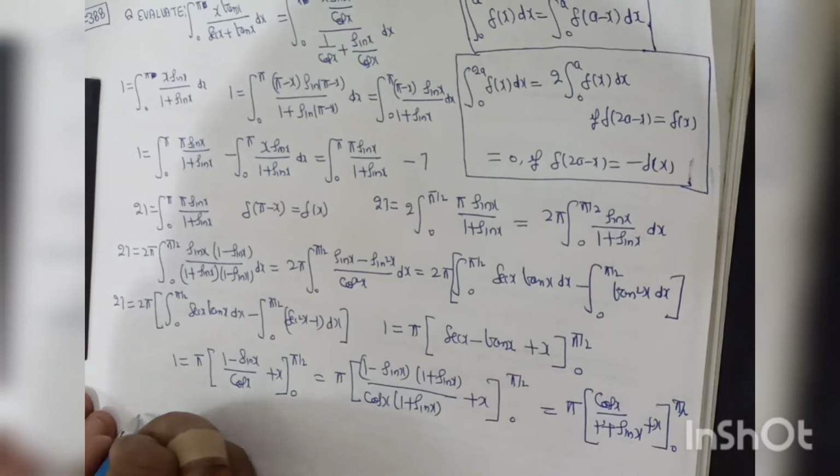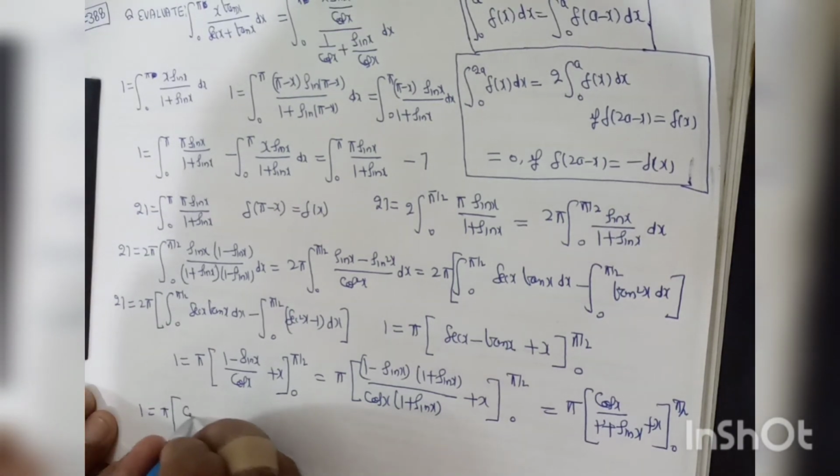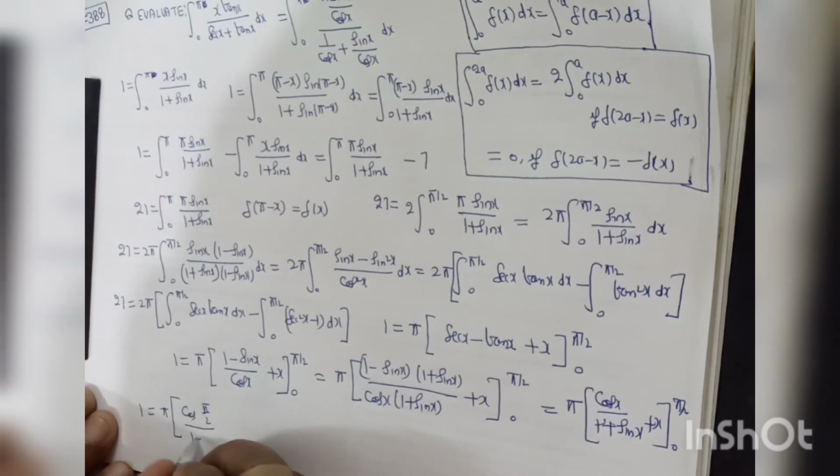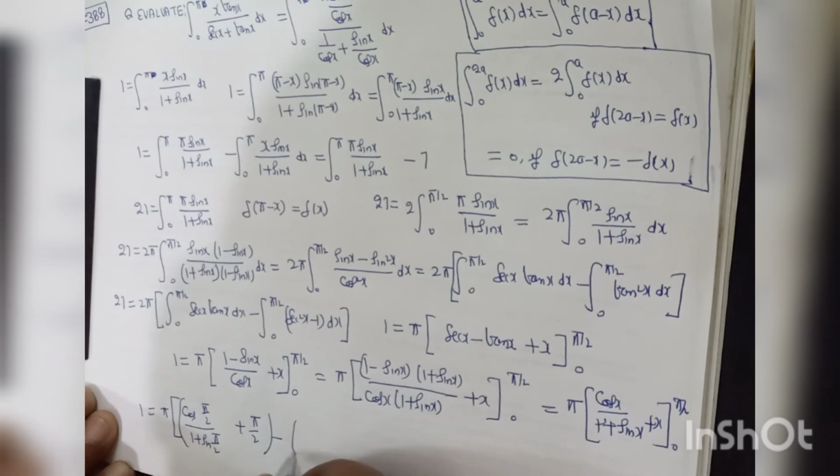So I may be written as pi into cos pi by 2 divided by 1 plus sin pi by 2 plus pi by 2, minus 1 divided by 1 plus 0 plus 0.